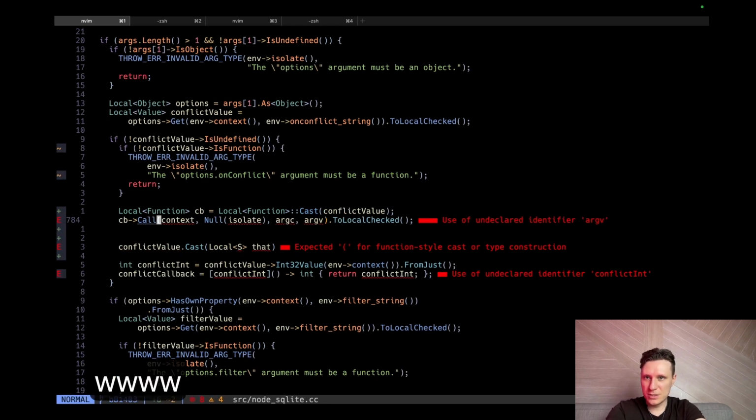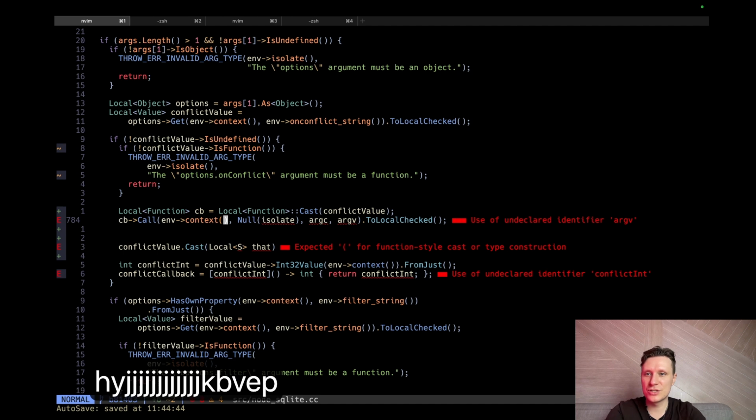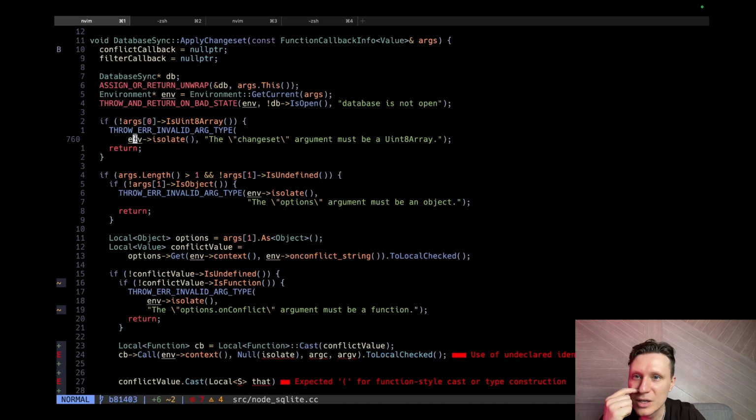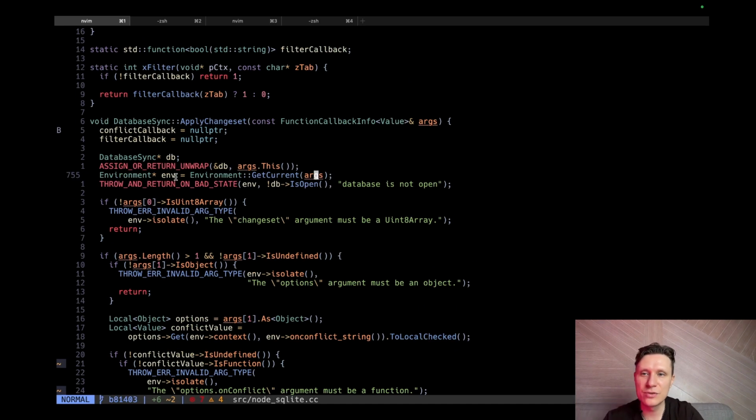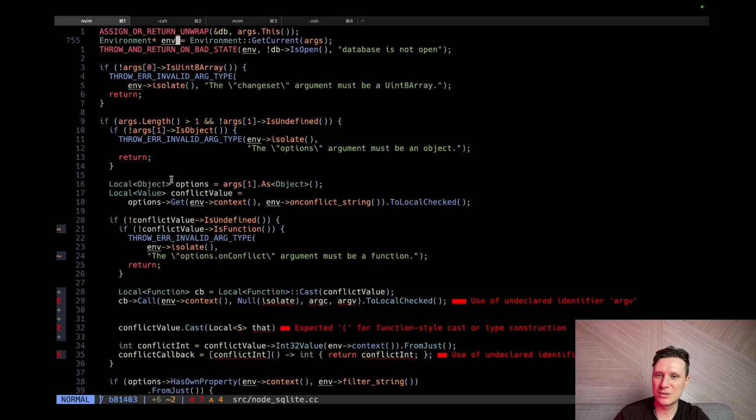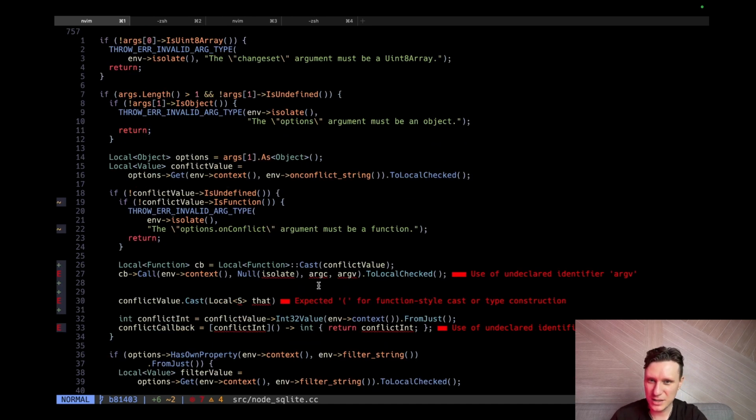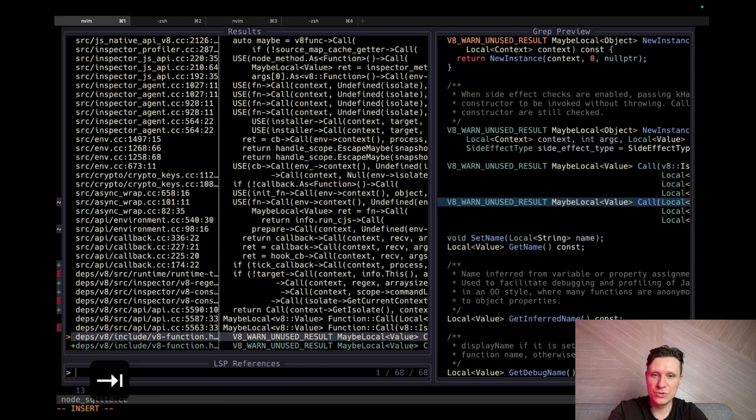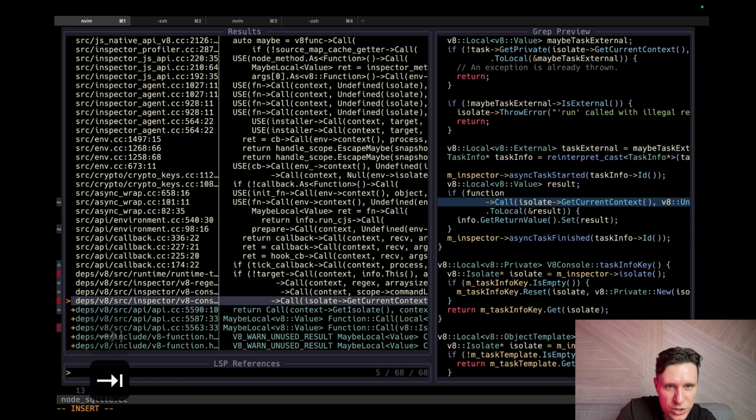We need context. We have our context from environment. Yeah, environment is something about the function. Yeah, I believe we can get environment from arguments. I believe there are some context, some scopes there. And then can we find examples of use of call? How we use call?